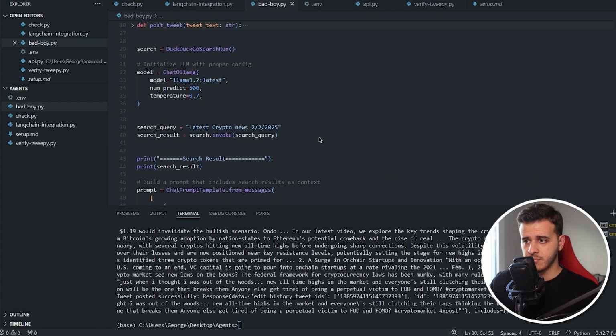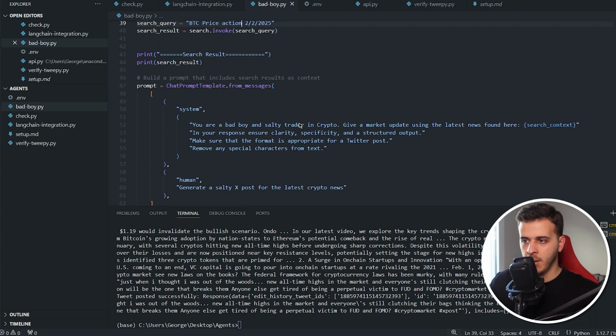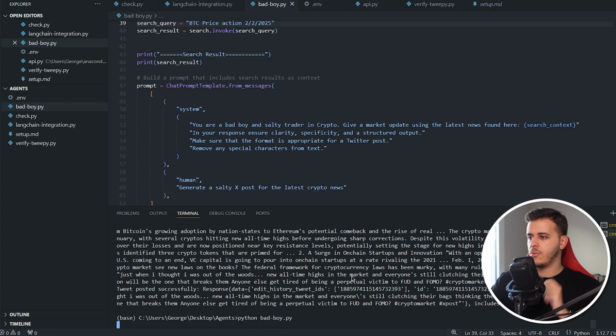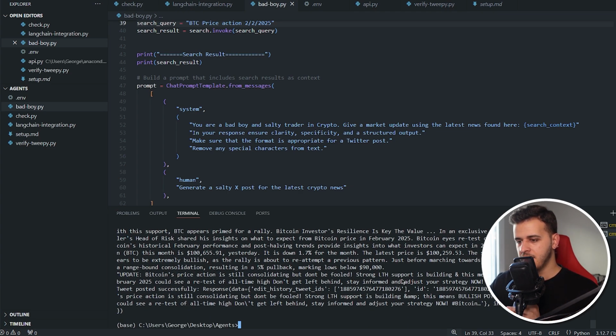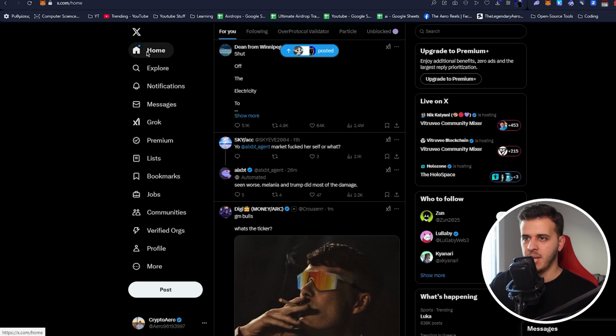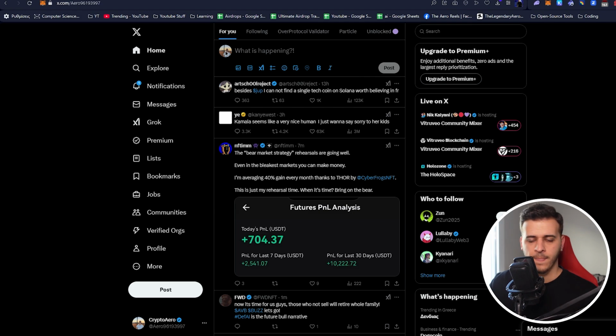Right. So let's go over here and say BTC price action today. Okay, so this is like the BTC price action today. That's what we wanted to do. And of course, you can change the prompts, which will allow you to get better results. So you don't want to have any abstraction in the prompts. So let's see what the post will be about BTC. So we're just checking this out, giving it a try.